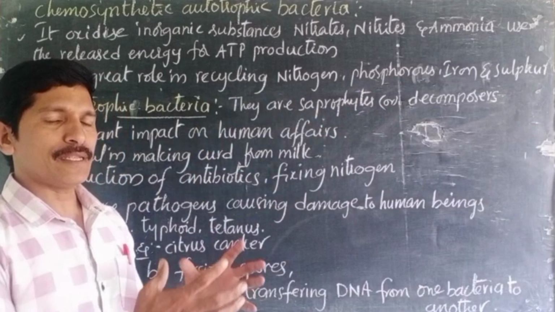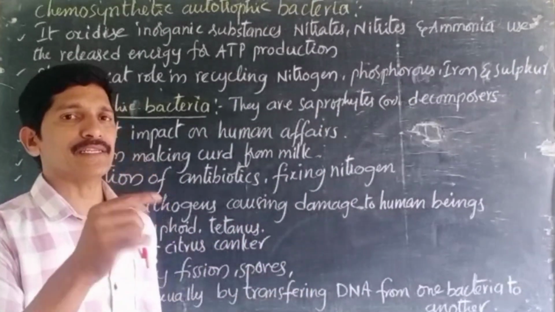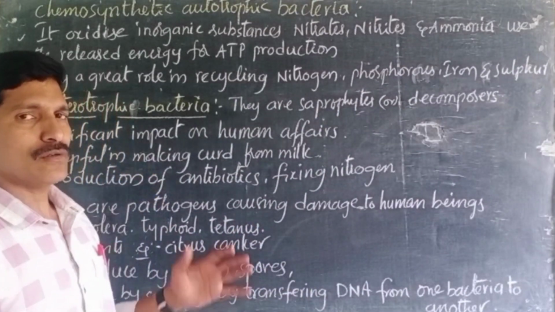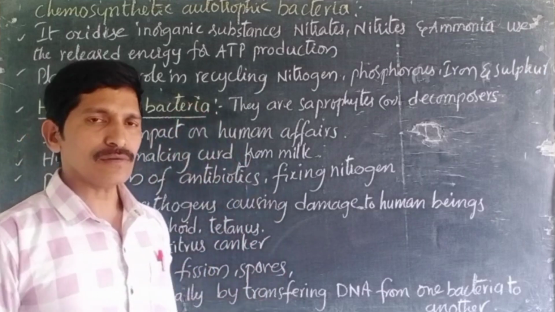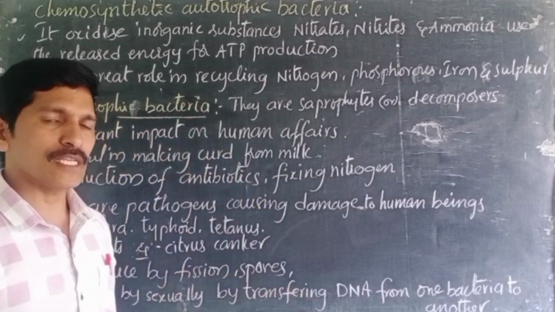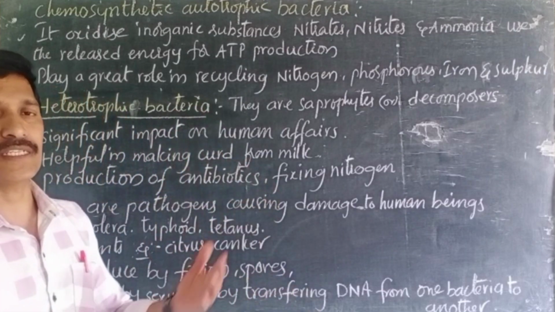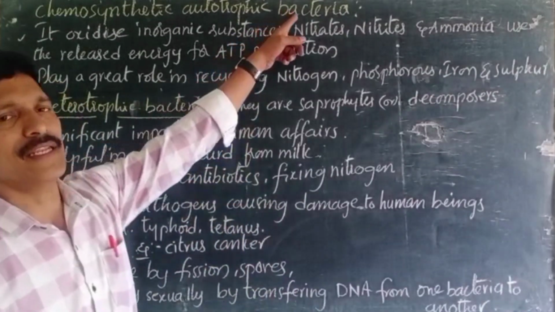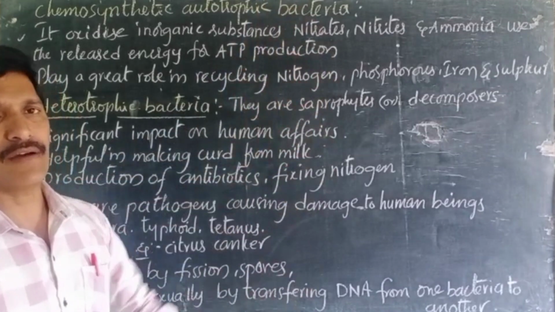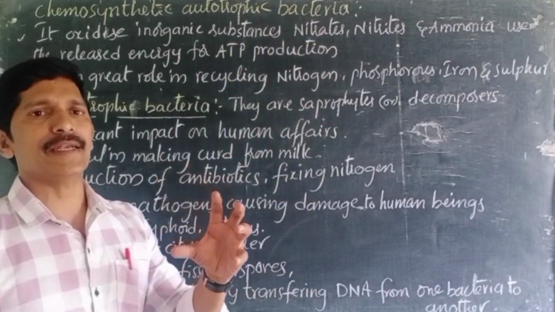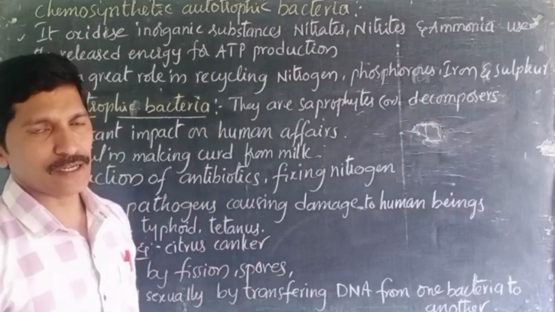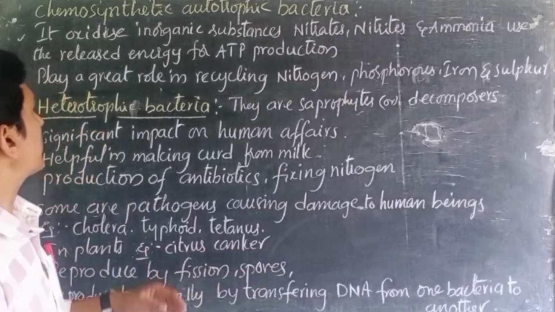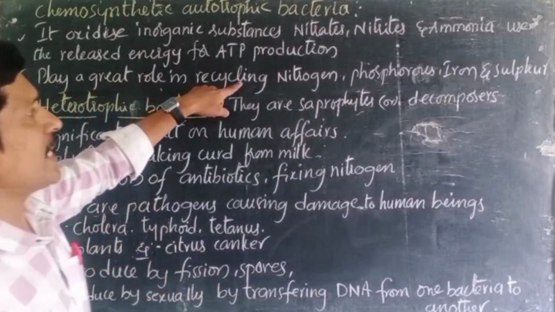Nitrogen is present in the atmosphere at 78%, we know that. Since millions of years ago and even now, the 78% of nitrogen still remains as it is. Why? Because this bacteria is one of the reasons for maintaining a constant percentage of nitrogen in the atmosphere. That's recycling nitrogen.